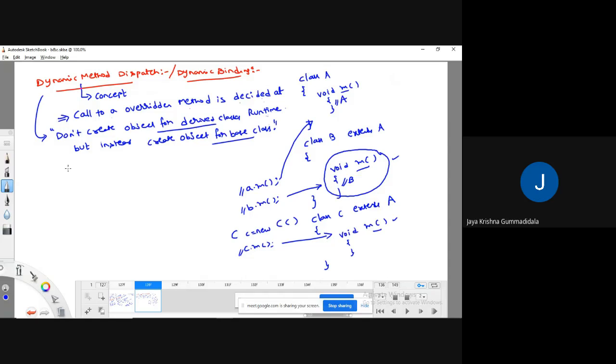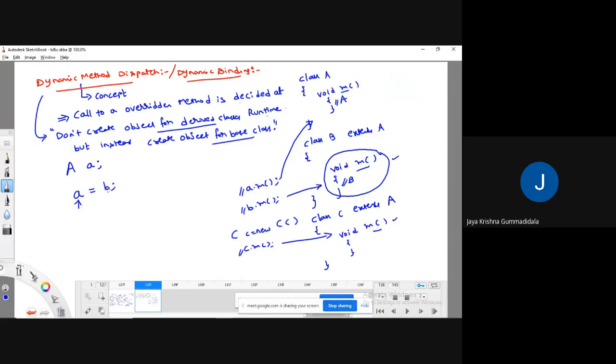I can create an object for the base class A, and I am making it an object reference as A. And for this superclass object A, I am going to assign a derived class object like B. So is it valid or not? According to object typecasting, it is valid because a subclass object can be assigned to a superclass object.